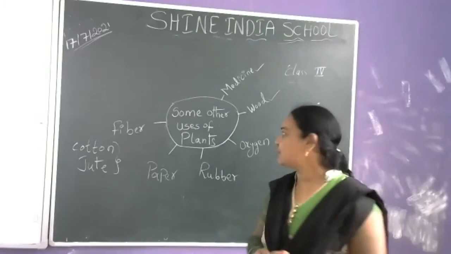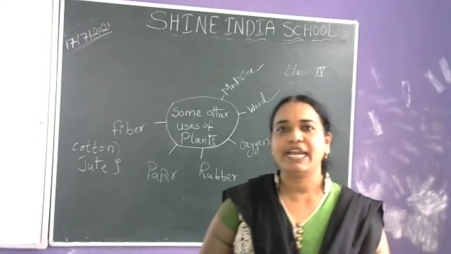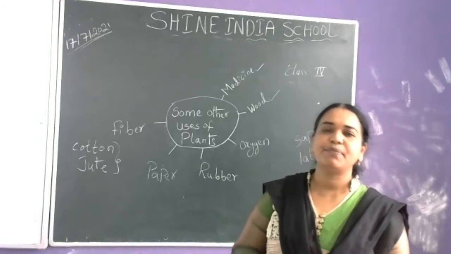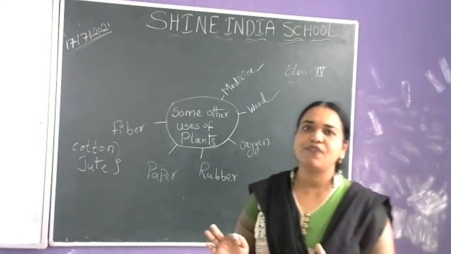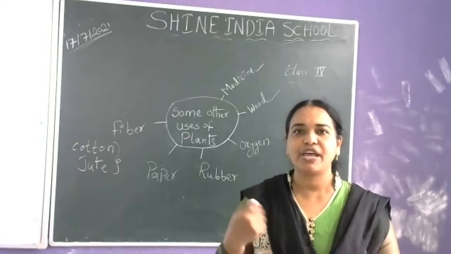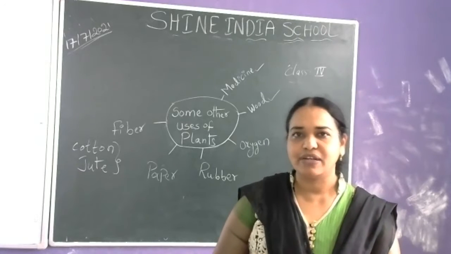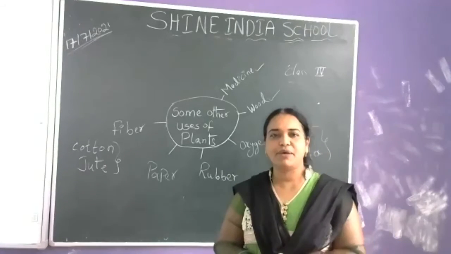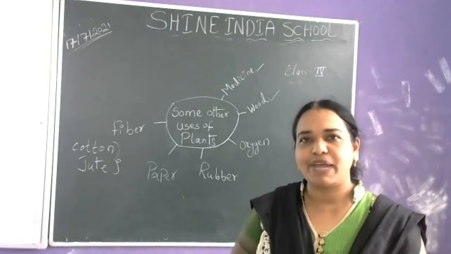And next comes the fiber. The plant fibers are cotton and jute. Jute is from the jute plant and cotton from the cotton plant. Cotton fiber is used for making cotton cloth, which we are wearing. In summer we used to wear cotton cloth. Jute is used for making jute bags and mats.